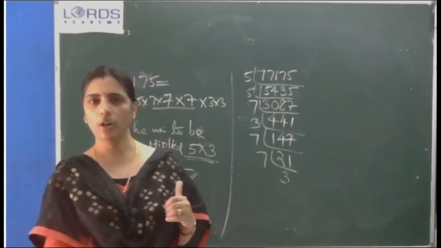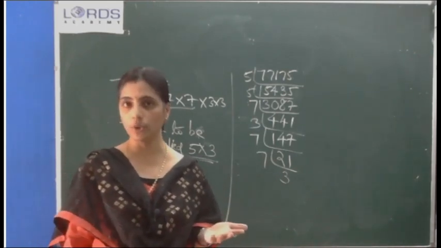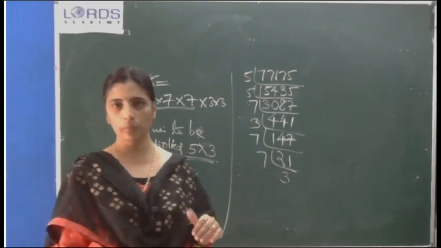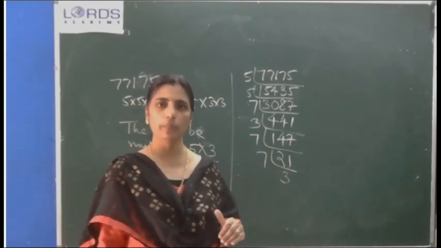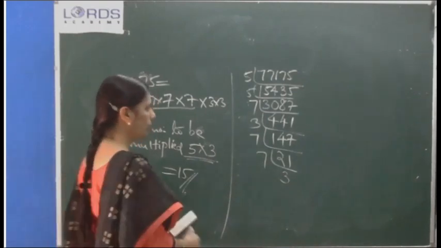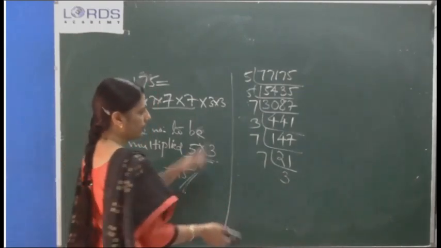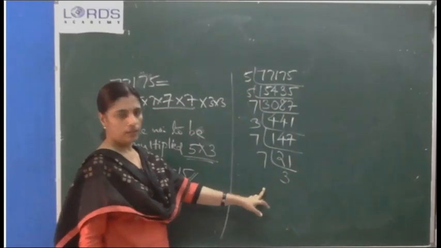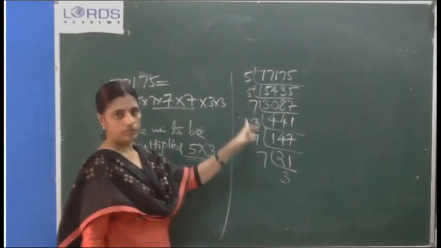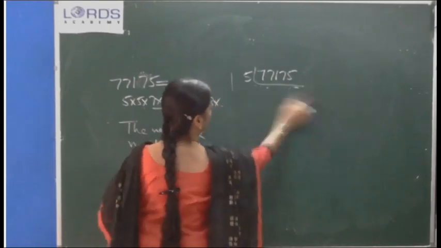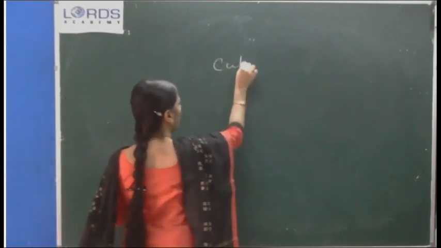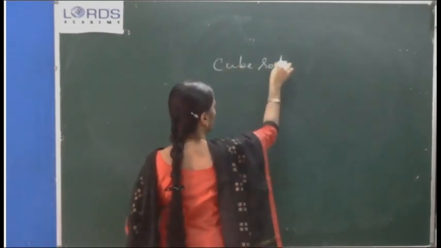So moving on to the next topic, that is cube roots. Cubes over, next we are talking about cube roots. All of you write the topic, cube roots. Cube roots. Just to see here, the division, it should be proper. 147, 7 will go. Cube roots. After writing the topic, listen here, cube roots.